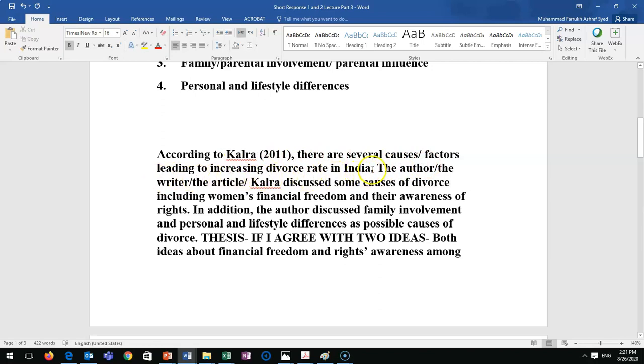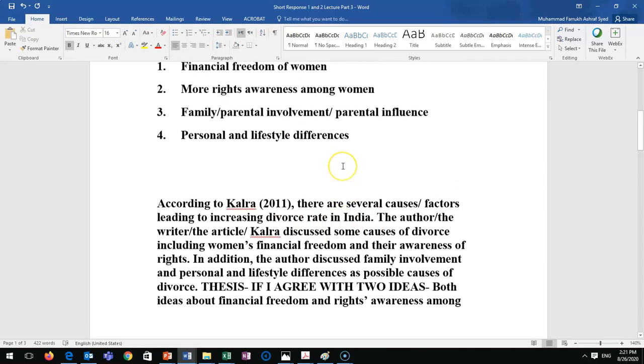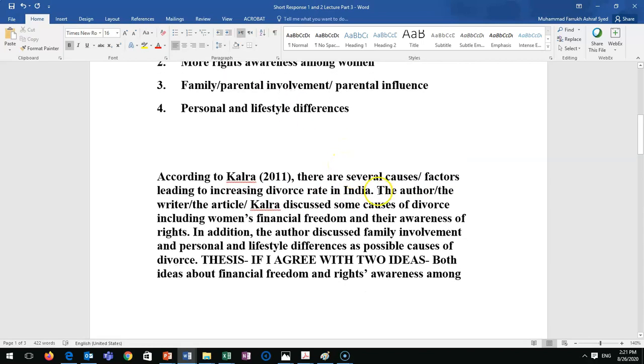This is the citation plus thesis of the article. Now I have to combine 4 causes. What I did, I used 4, but how to start? I used 2 sentences to combine these 4. So the author, you can say the author, the writer, the article, Kalra, you can use first name, last name, doesn't matter. This is not APA.